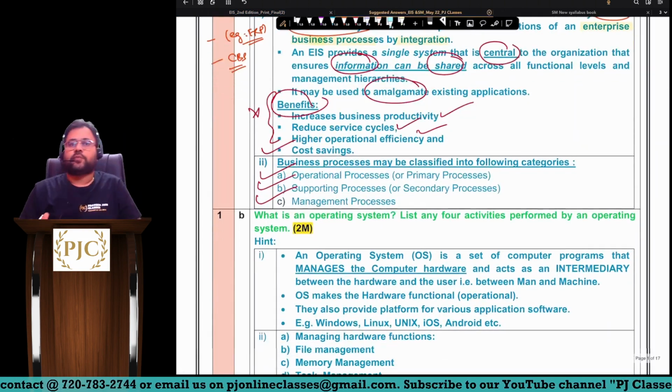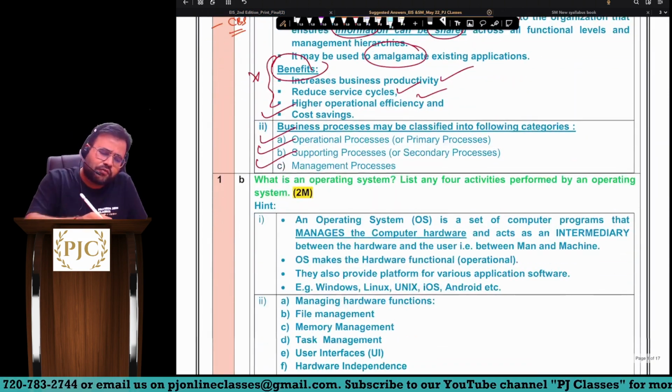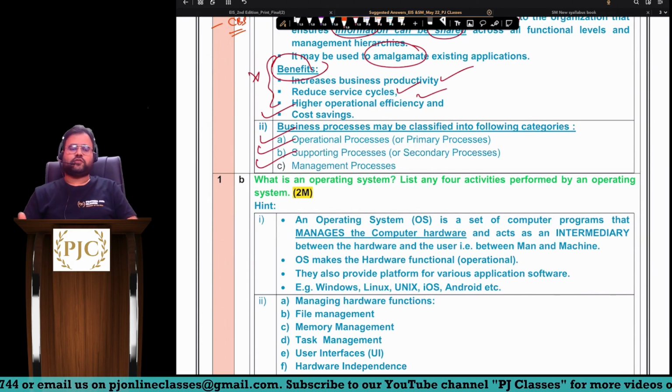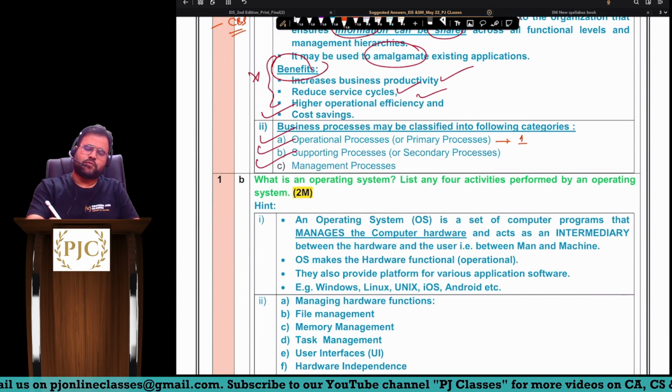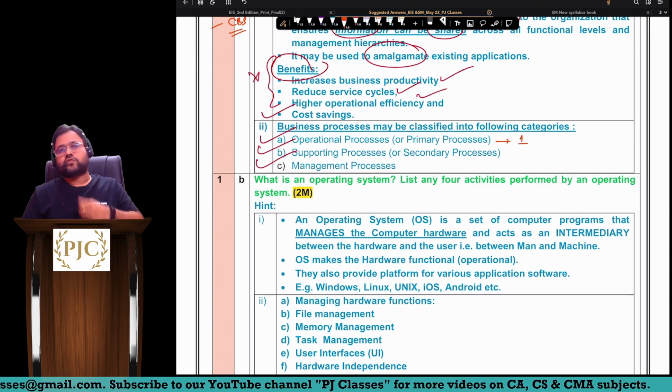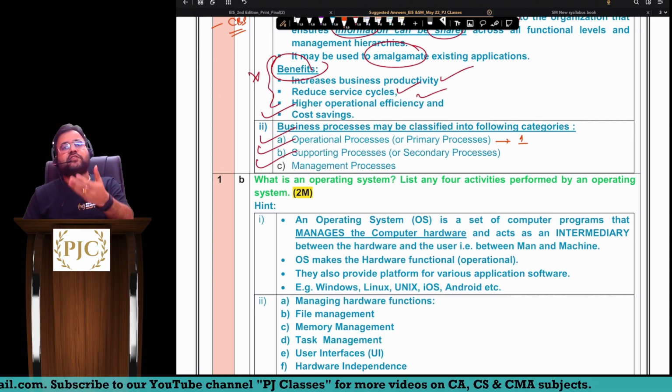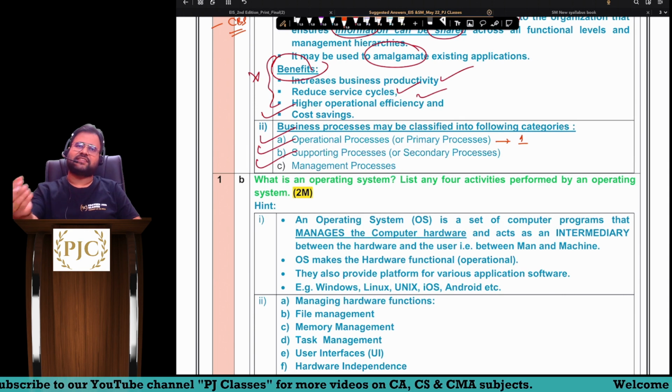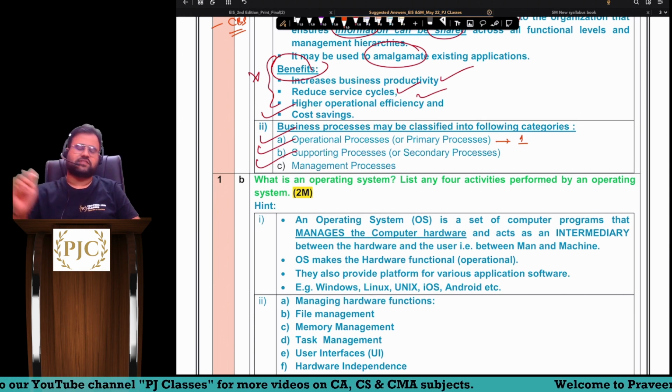So this was a 2-marker question, sir. Now, where you were supposed to describe them also, sir, even if you write one line, that would have been better. Operational business process, also called core business process, is the one which directly adds value to the customer. Example, you should have written purchase process, sales process.